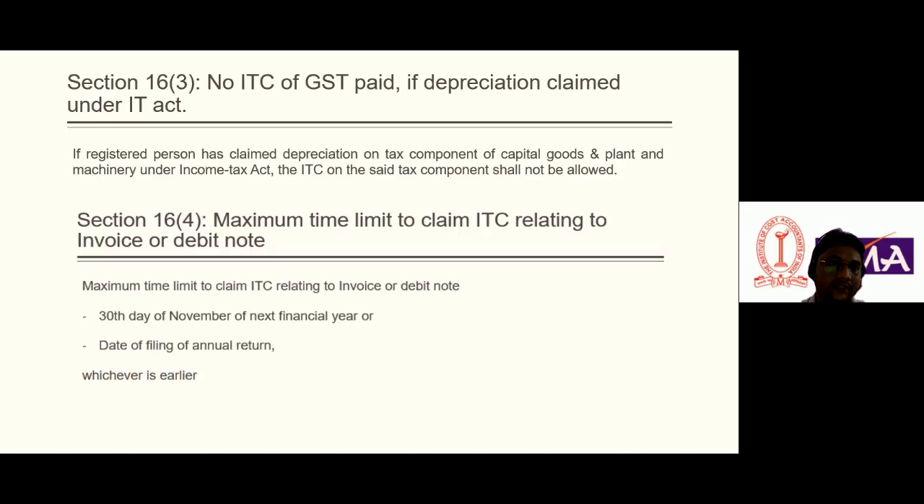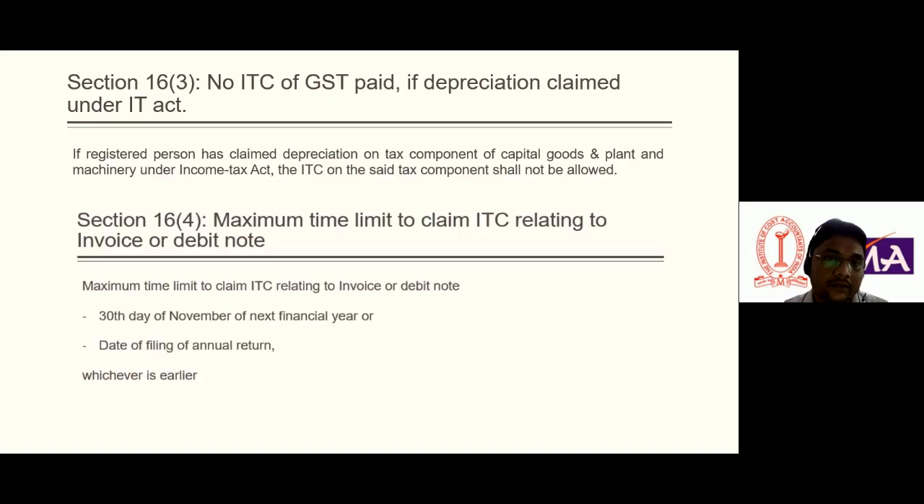What is section 16 subsection 3? It is a very good section and very relevant for companies. Many have defaulted on this section, and it is a very small section but has a huge impact. See what this section says: no ITC of GST paid if depreciation is claimed under the IT Act. What is the meaning?